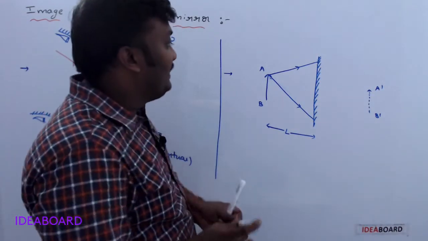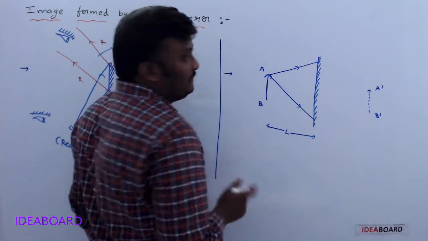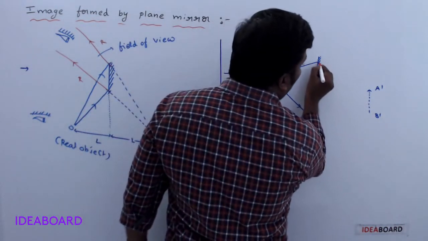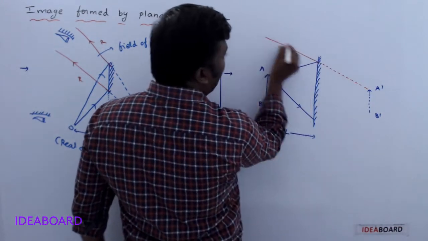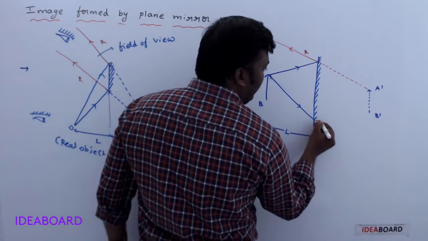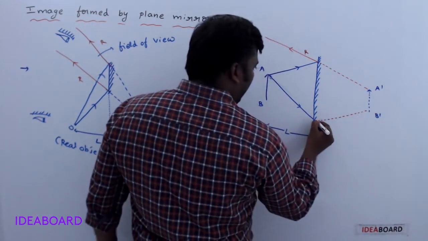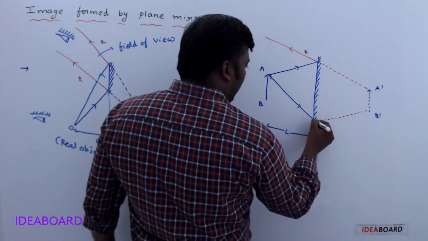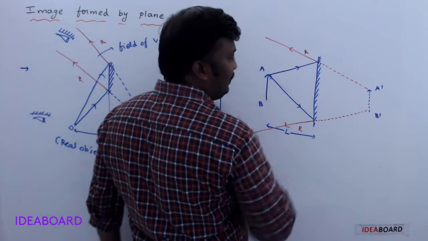Whenever these rays are incident on the plane mirror, they are reflected back. Okay, the easiest way, as we said, this is the reflected ray of this one, and this is the reflected ray of this incident ray.